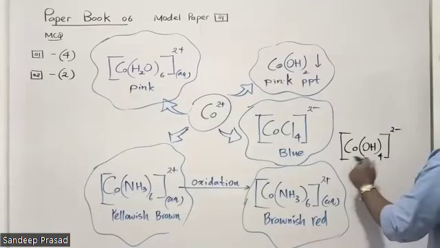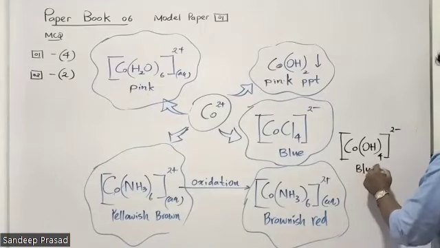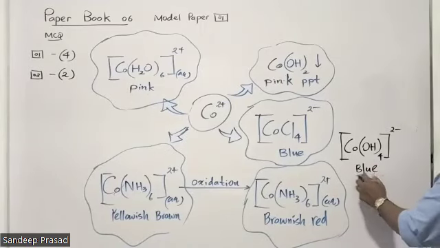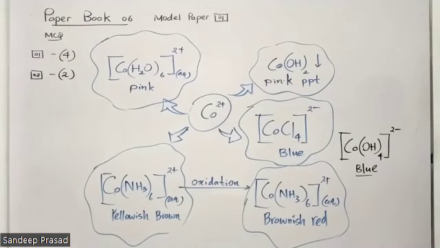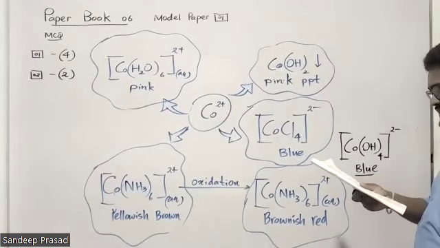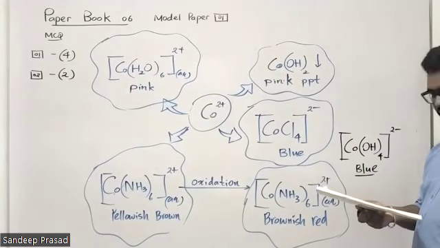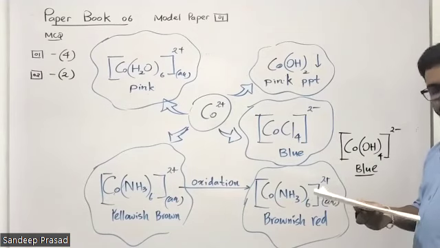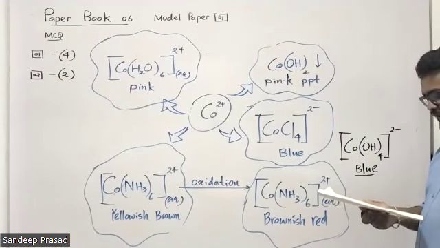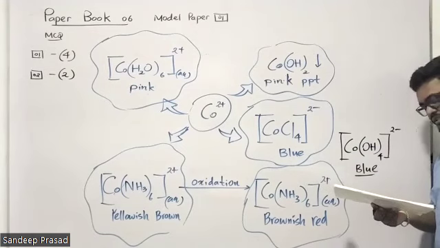So someone can say that this is also blue color. But remember, in order to show a color, the ligand is also effective. So we cannot exactly tell that is blue color. So therefore, we can consider this statement correct or wrong. Both are correct, right? Someone can say that this statement is correct, and another one can say that this statement is wrong.